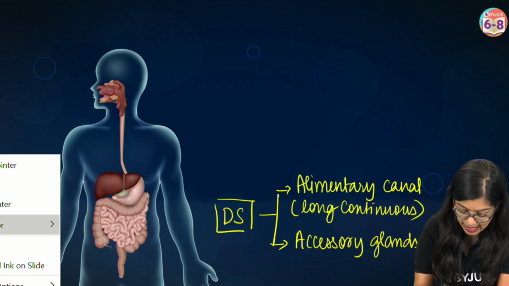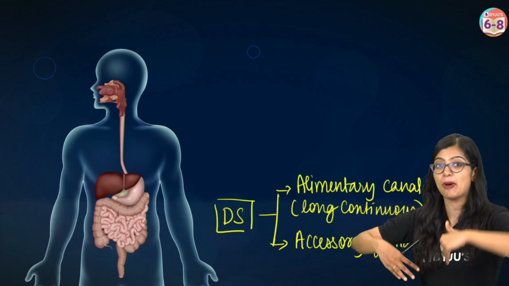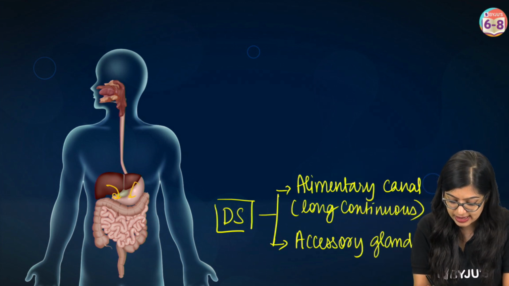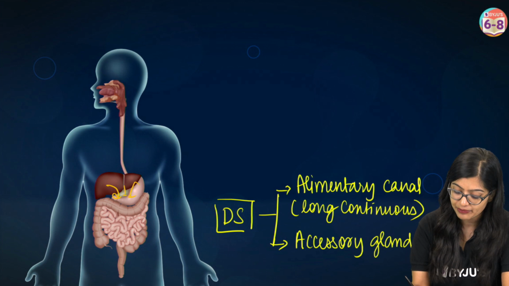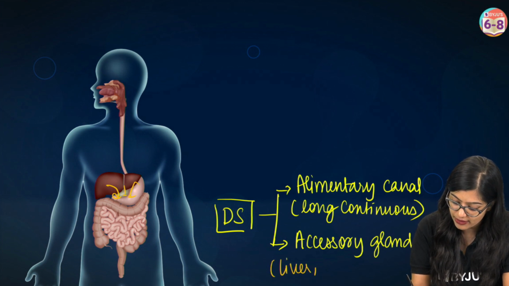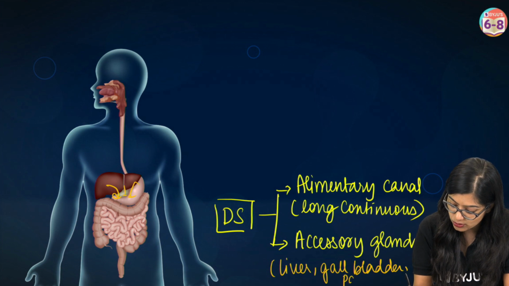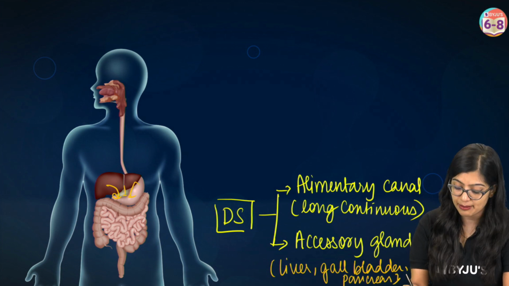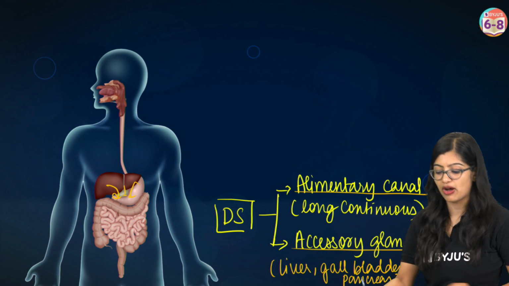While the accessory glands that are there are glands which are not part of the alimentary canal, but they pour their secretion into it, right? So we see that they pour their secretion into it, which mainly includes liver, it includes gallbladder, and it includes the pancreas. All right, and we see that together they make up the digestive system of our body.